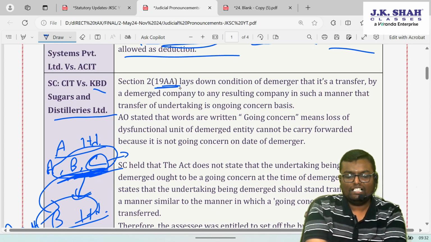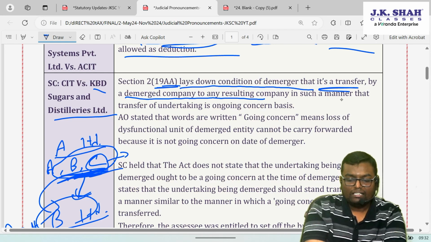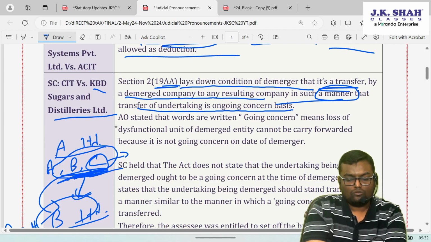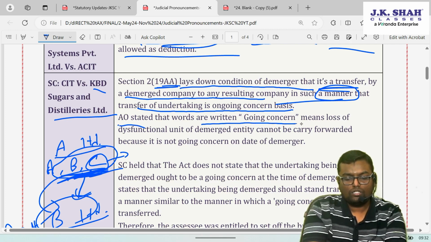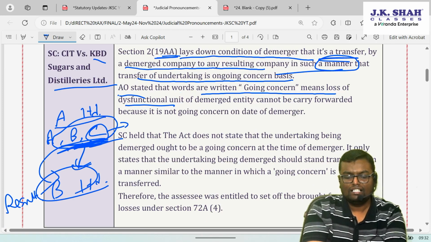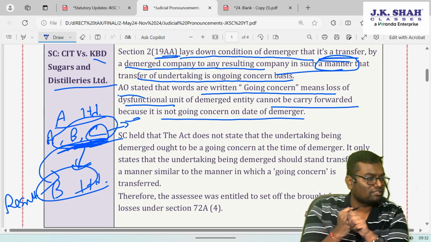See, what is the question in this case law? Section 2 clause 19AA lays down the condition of demerger, that it's a transfer by the demerged company to any resulting company in such a manner that transfer of the undertaking is on a going concern basis. So what the AO stated is that the words going concern mean the loss of a dysfunctional unit of the demerged entity cannot be carried forward, because it is not a going concern on the date of demerger.